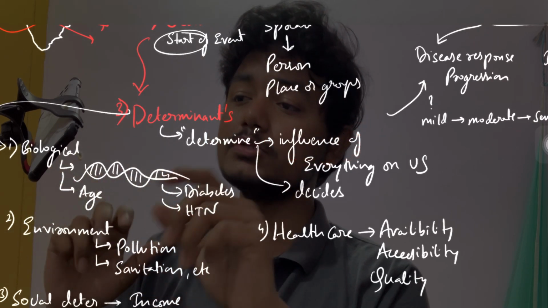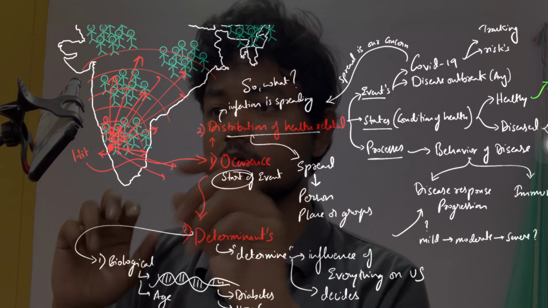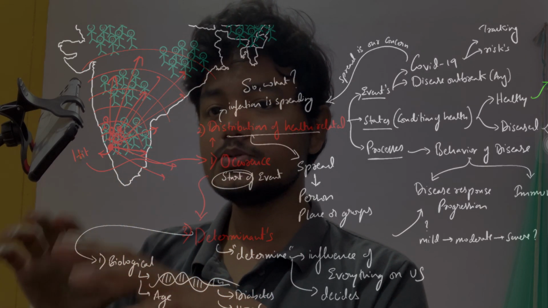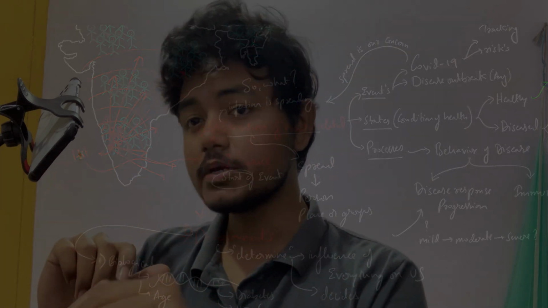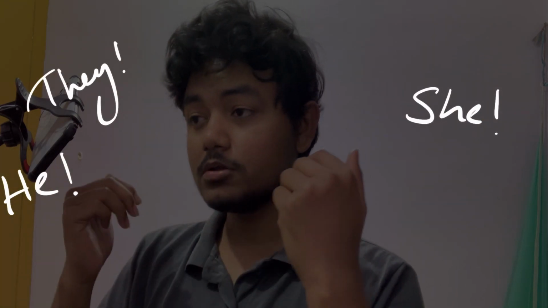So as we have understood, the first term was the occurrence, then the second term was the distribution, and the third term was the determinants. After all this, we understood about the disease that is happening in the country. Now we won't sit quiet, we need to do something, because this is a major health concern. It's not that he or she has got the disease and I will not get it. No, I will also get the disease. There is a good chance, because the disease spreads to the entire nation.